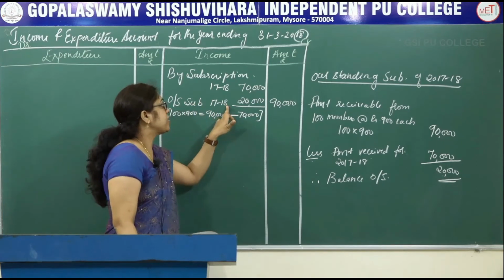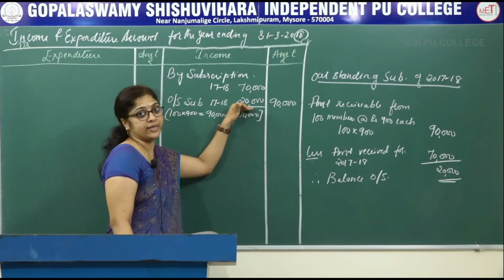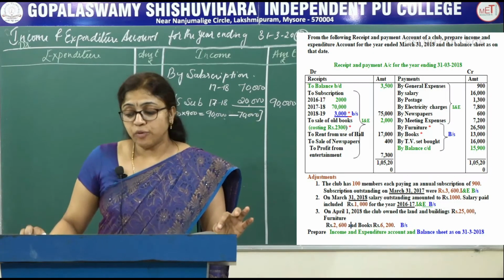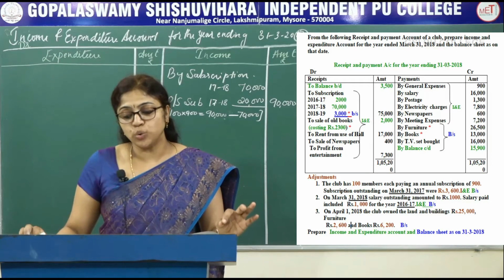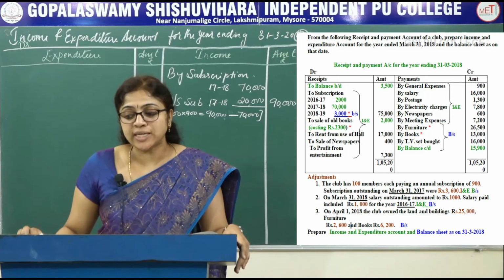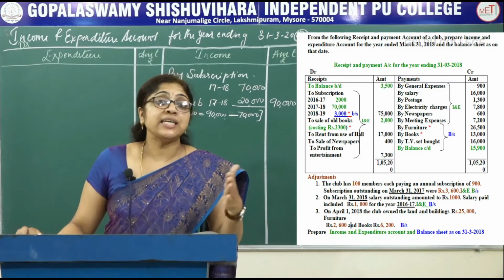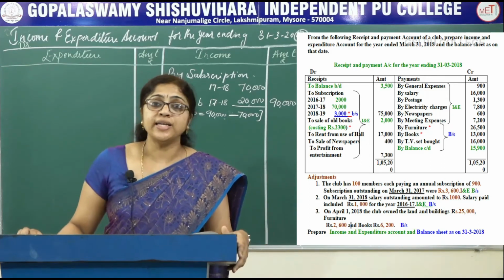Outstanding subscription for 2018 is 20,000. This is related to the current year. In the additional information, subscription outstanding on March 31st, 2017 was rupees 3,600. That is related to the previous year. We have already recorded it in the opening balance sheet.